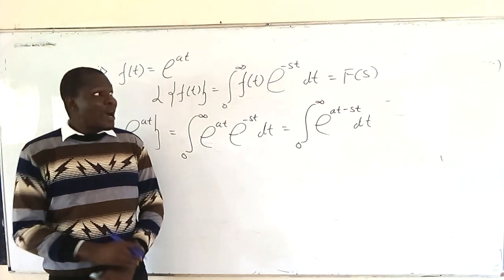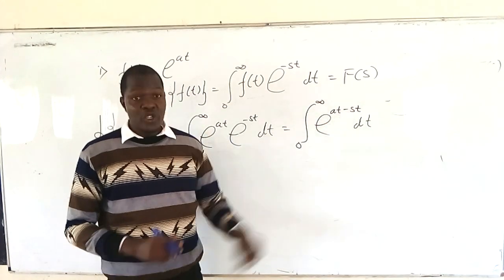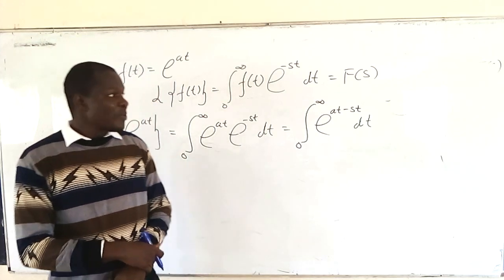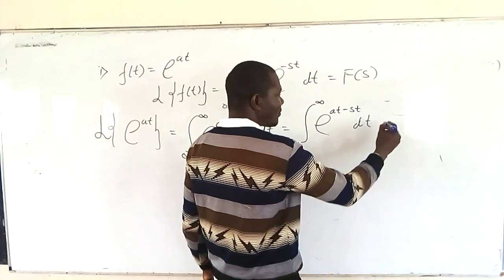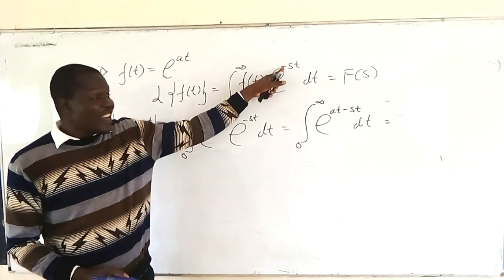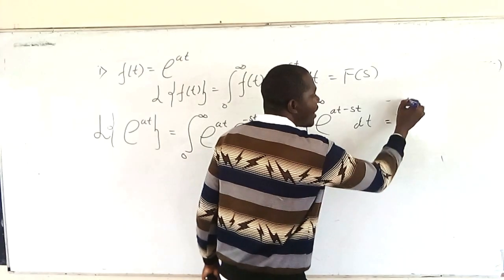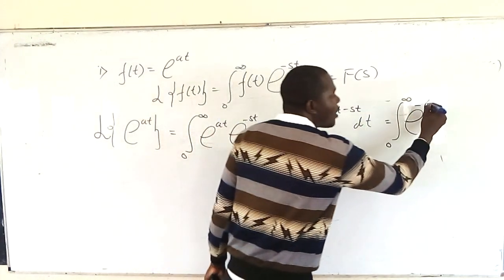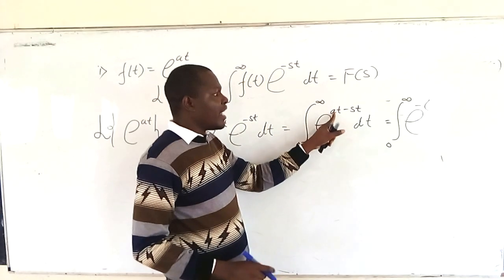Are we together? But now, because we are differentiating with respect to t, we factorize t outside. So it is going to be what? By definition, can you try to use by definition? You can see there's a negative here, so if we factorize the negative outside, we have the integral from 0 to infinity of e to the negative, and if you remove the negative here, what will you remain with? Negative a.